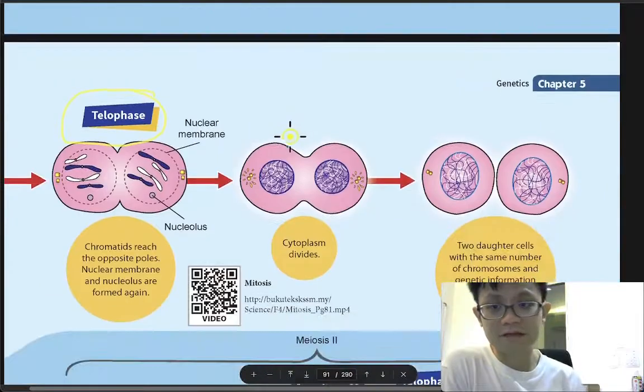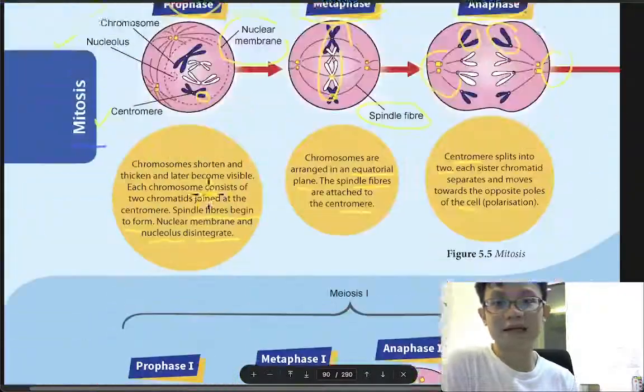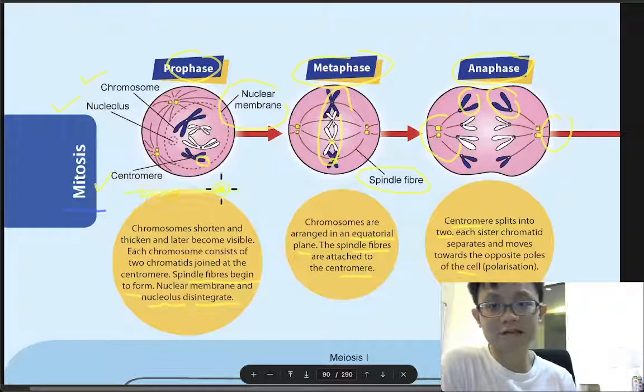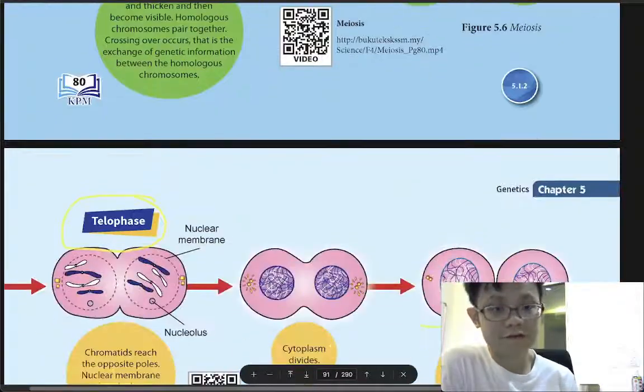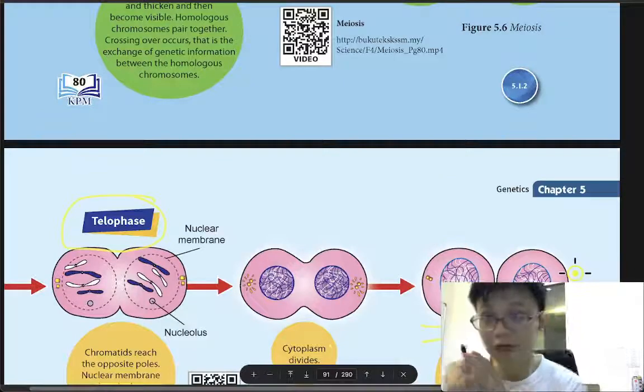Then after that, what happened? Telophase. The nucleus membrane is formed again. The cytoplasm divides, and you have 2 cells. So from the beginning you only had 1 cell, now you have 2 cells. So this is the mitosis process.